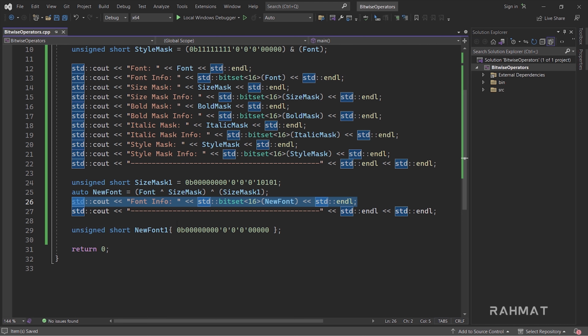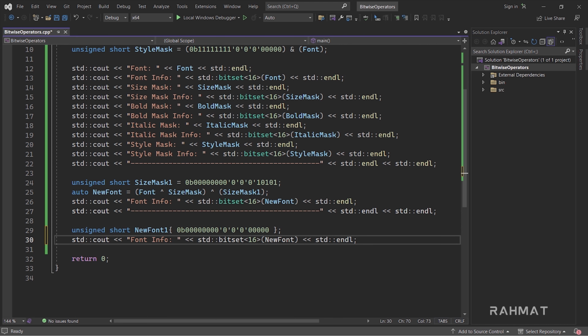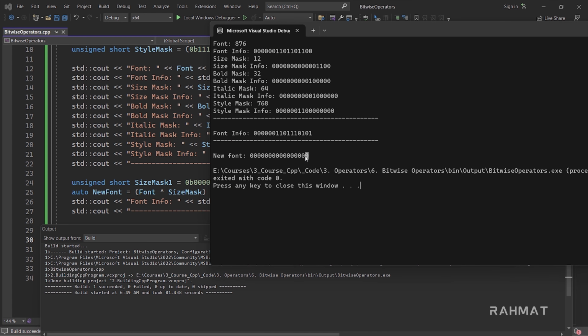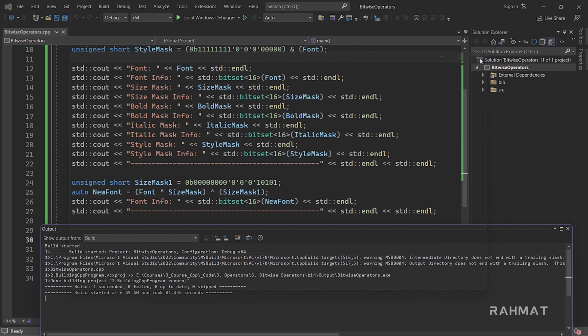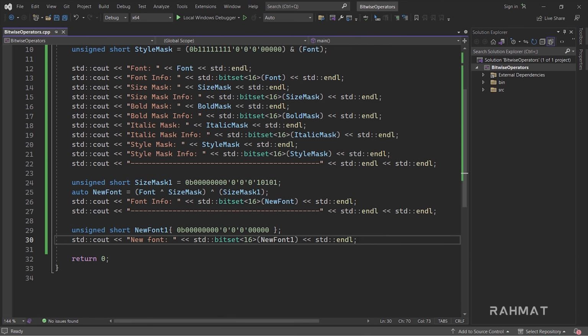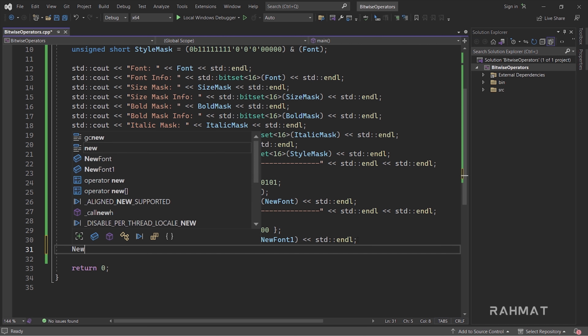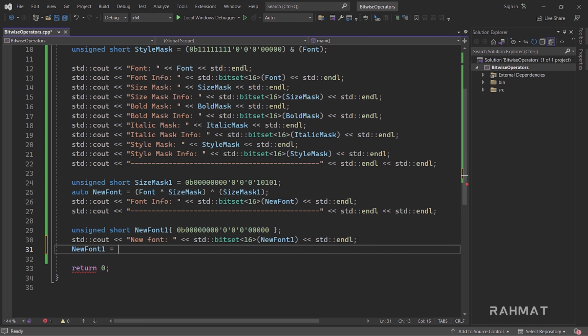Let's try to copy and print this one. So I'll say new font has nothing, all of them are zero. I'll print new font 1 this time. Now if I run the program, our new font is completely empty. What if I want our text to be only bold? So I'll say new font 1 is equal to new font 1, XOR the bold mask.